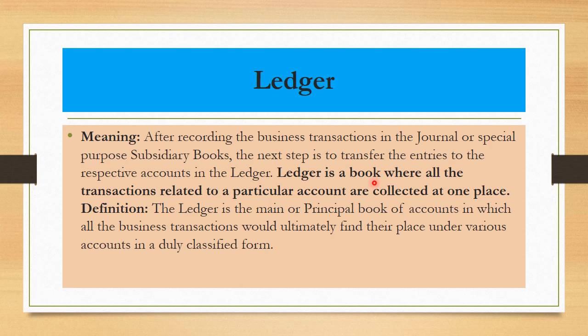It is also known as principal book of account, in which all the business transactions would ultimately find their place under the various accounts in a duly classified form. It represents the net balance due, payable or received or in hand after closing these accounts, or we can say balancing these accounts.